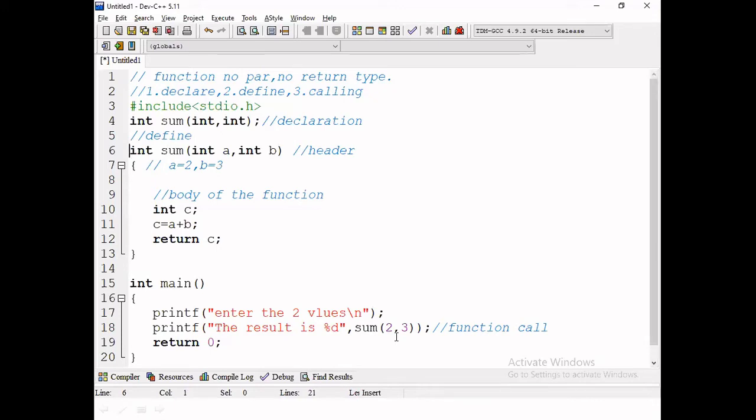Then the c value 5 of integer type is returned here. This function returns the value 5, in what type? Integer type. Since it is integer, we can use the format specifier %d. Then 5 will be printed. Let us verify this output.